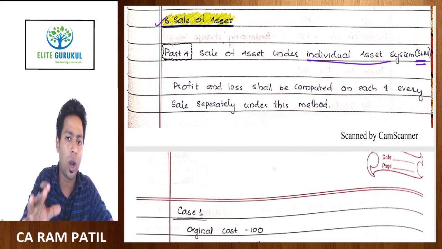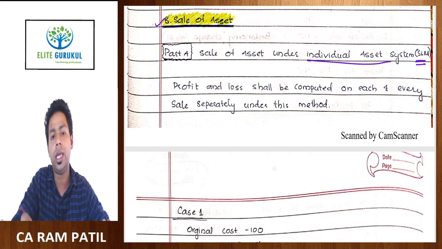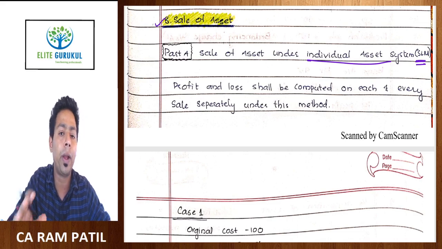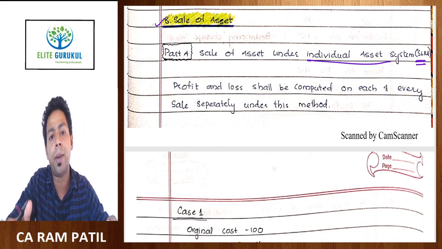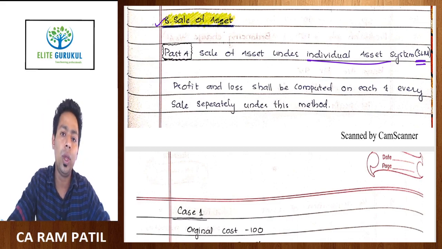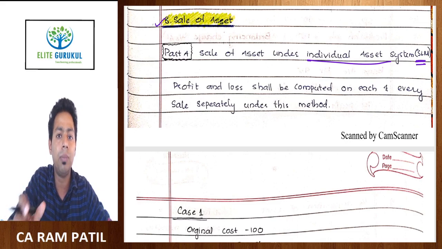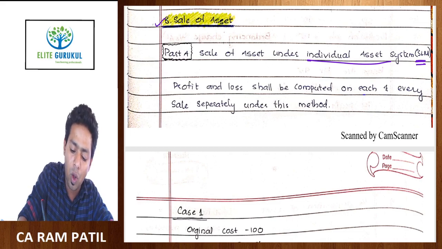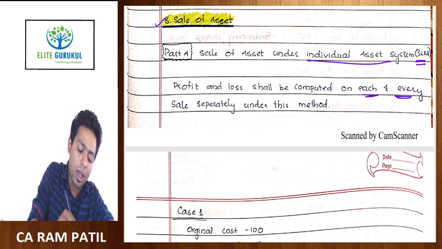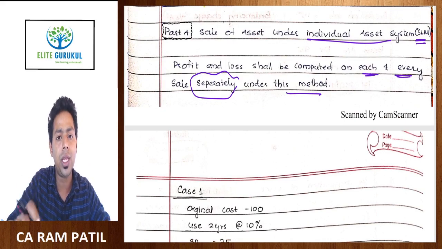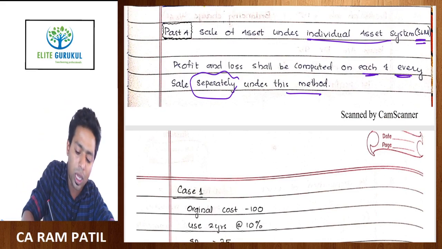You know this through your accounts. Whatever happens in accounts during the sale of the asset, all those journal entries and the impact on the WDV, and you compare your selling price with WDV and you determine profit and loss on sale of asset. The same thing we are going to do here with some changes in the terms that we use while solving the question. So profit and loss shall be computed on each and every sale separately under this method, the SLM method. This is what you do in accounts as well.